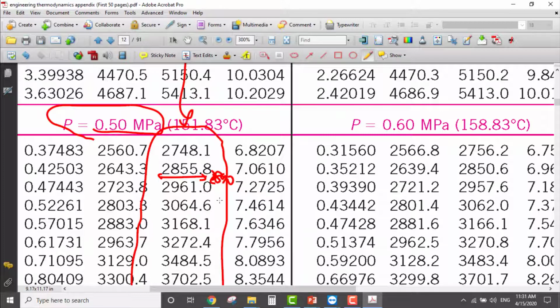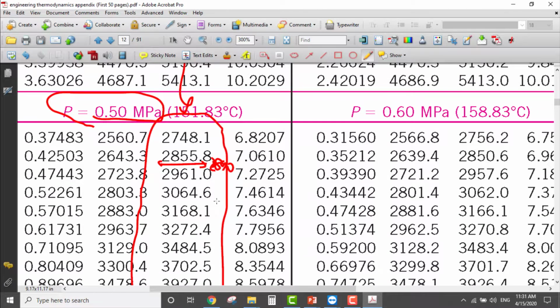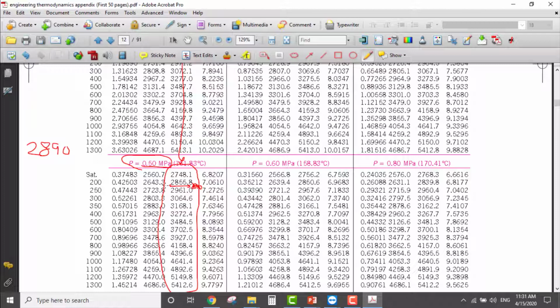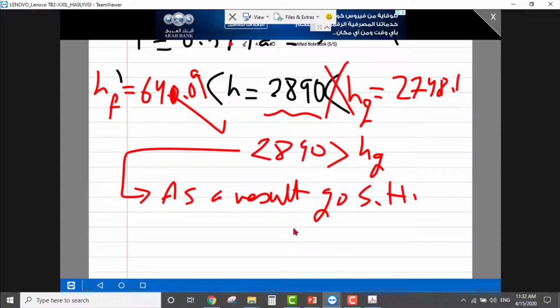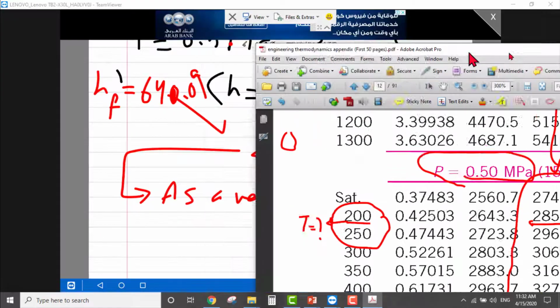Okay. Now we need to find the temperature. Where is the temperature? The temperature must be between 200 and 250. Okay. So how can we find this temperature? This temperature is unknown, and the question asks about this value. How can we find it? Simply by doing interpolation. Let me go back to the solving board and let's do interpolation together.